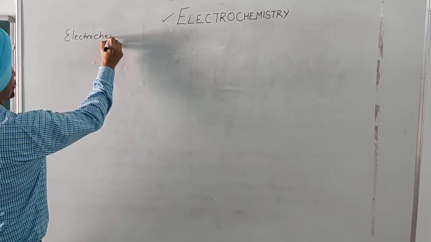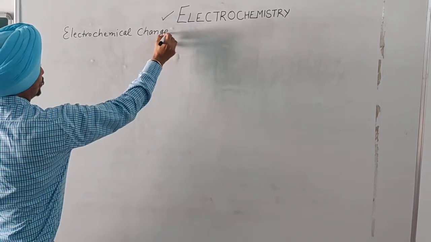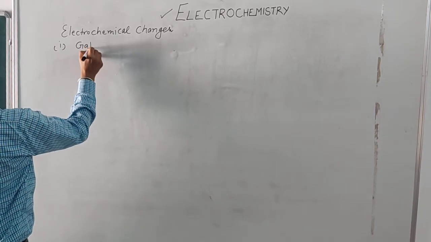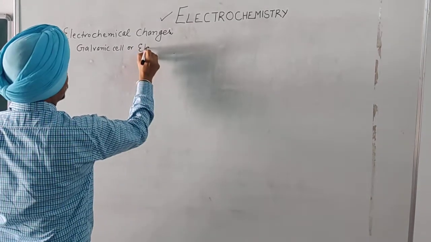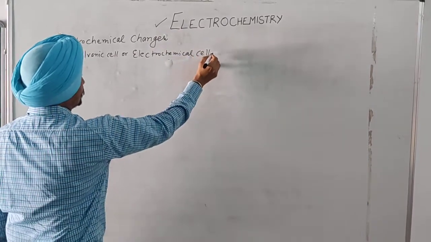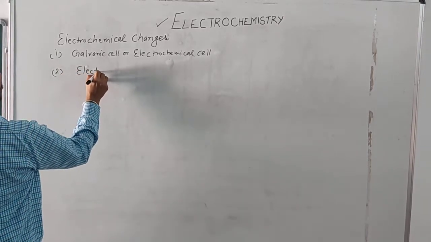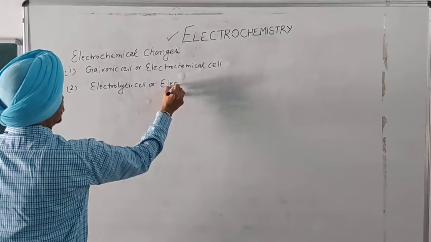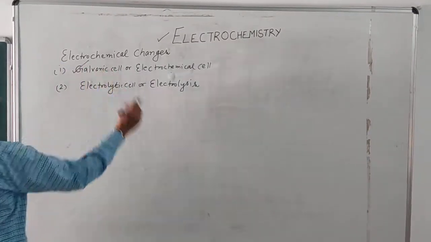That is, the changes which involve the flow of electric current are called electrochemical changes. They are of two types. Number one, galvanic cells or electrochemical cells, also known as voltaic cells. The second is electrolytic cell or electrolysis. Our today's topic is galvanic cells.